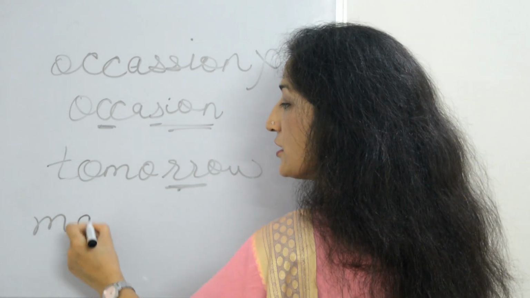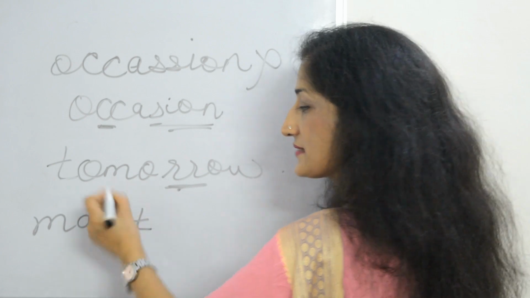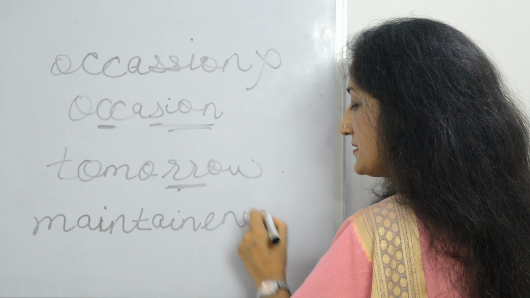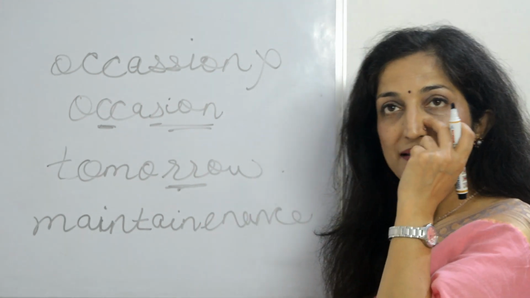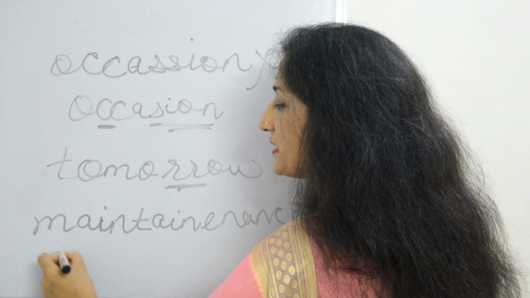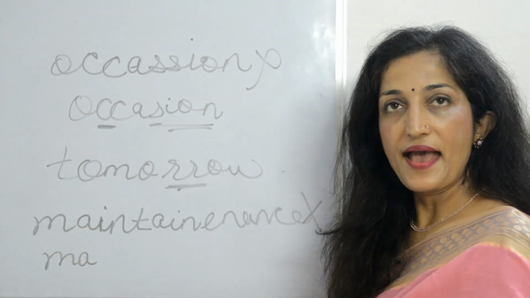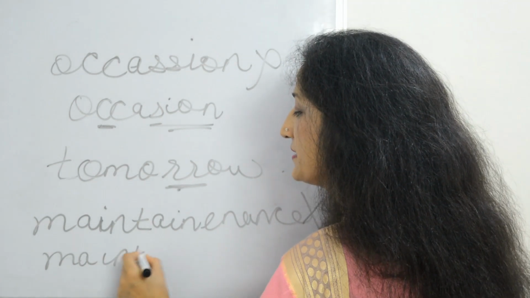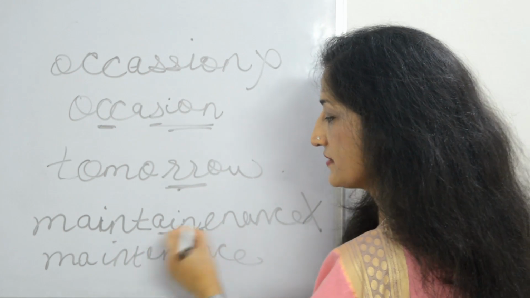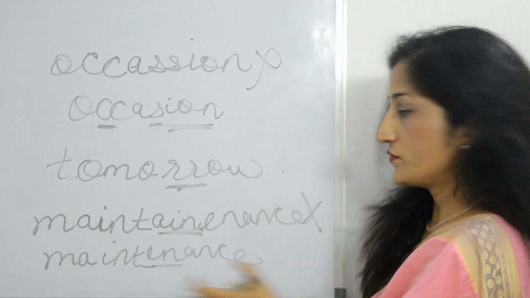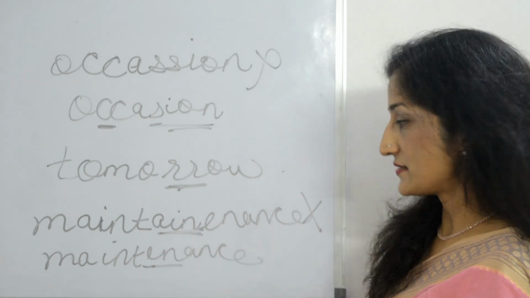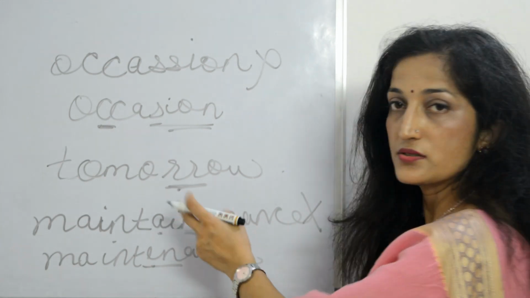Then we have maintenance. We often think that it has come from the base word maintain, so we write it like this, but this is the wrong spelling, right? The correct spelling of maintenance is M-A-I-N-T-E-N-A-N-C-E. You do away with this, you just use maintenance. So we shorten this sound. We don't say it as maintain-ance. That is why the reduction in the sound here.